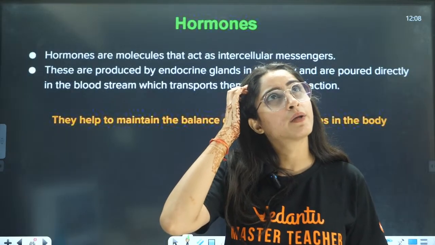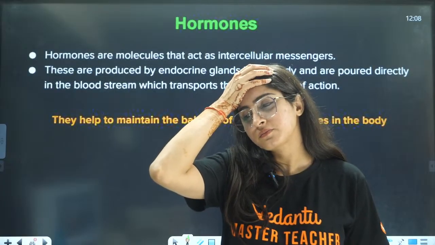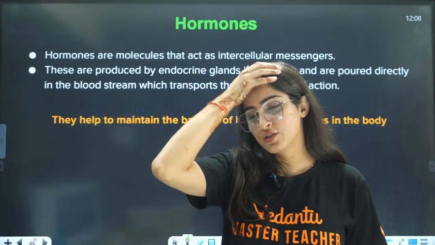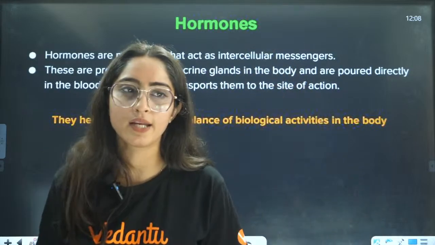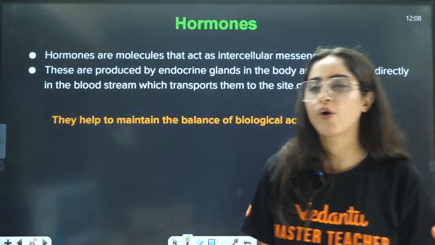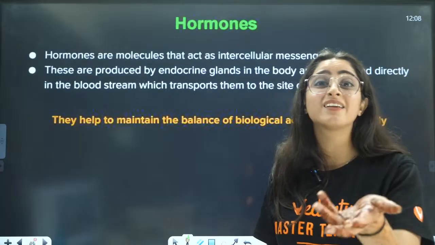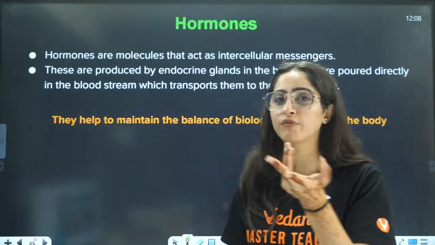Wait a minute. Is this cytosine? I think it's not cytosine. The name was from C only. I forgot the name. It was something else. Arey yaar, I forgot the name. Yes, adrenaline is also a stress hormone. I've totally forgotten the name of that hormone.